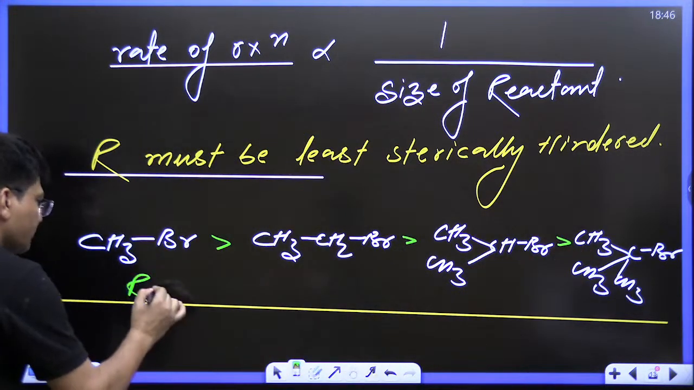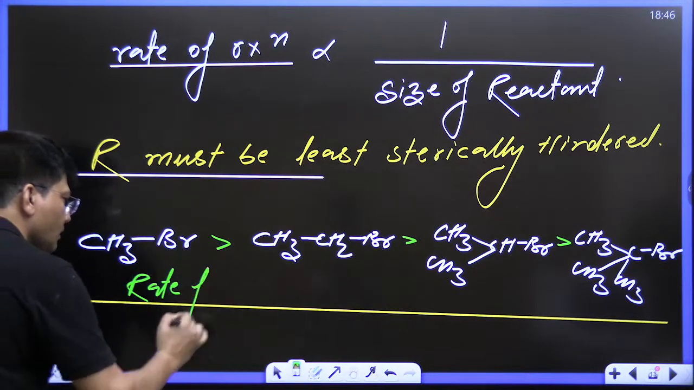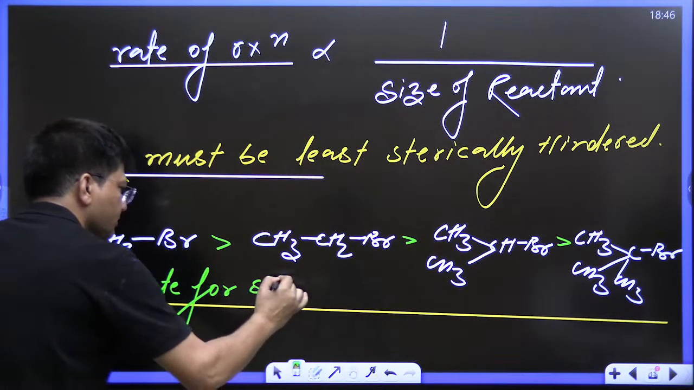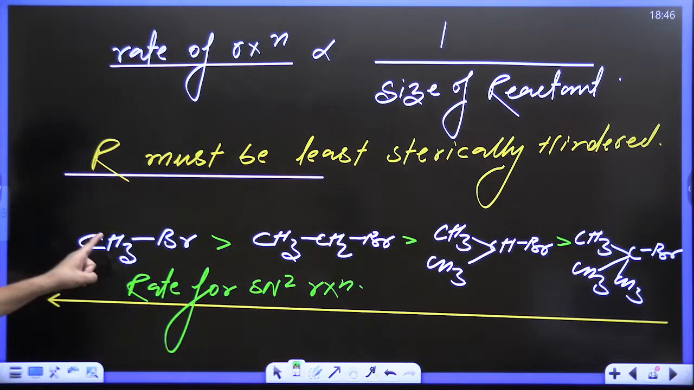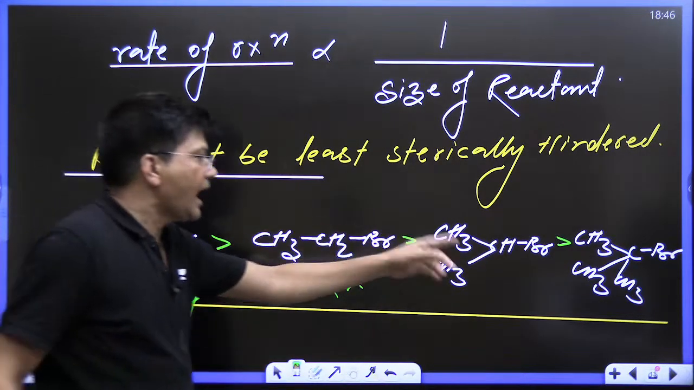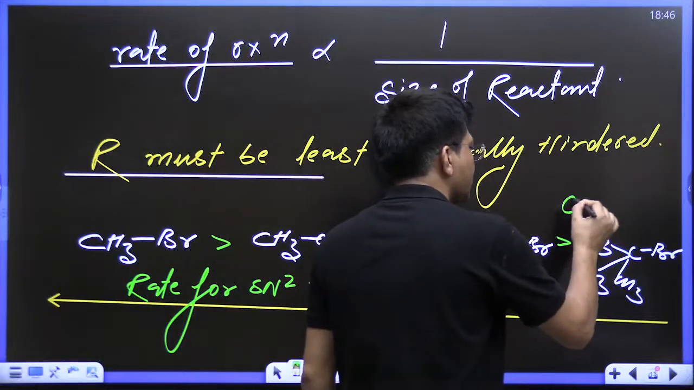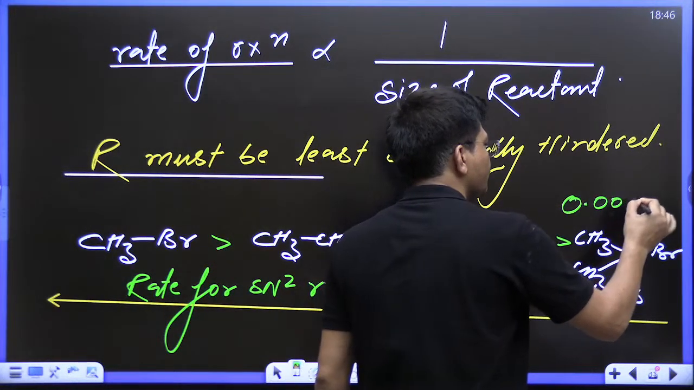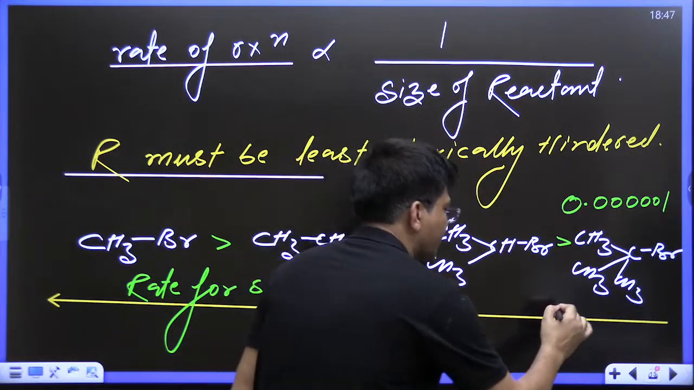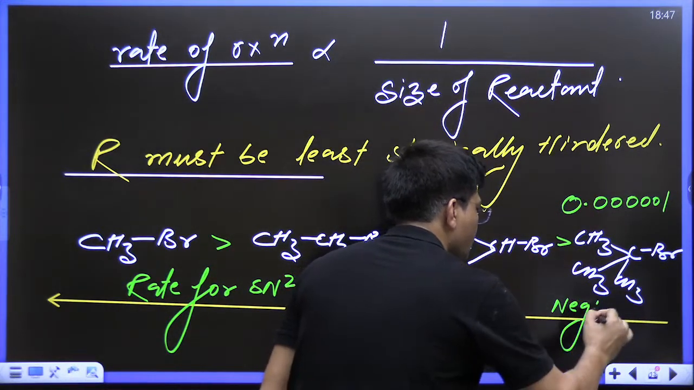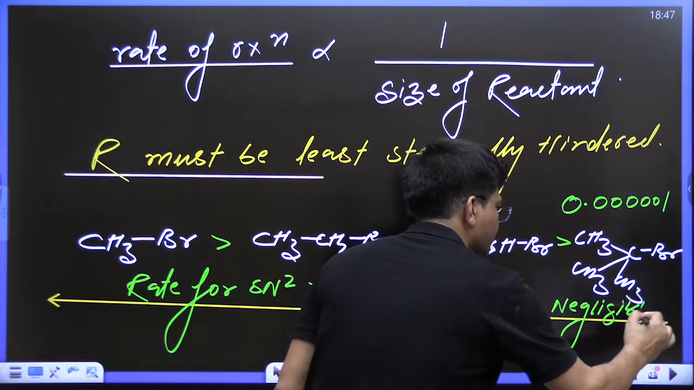Rate for SN2 reaction. Everyone is able to understand? This is least sterically hindered, and here the rate is 0.00001, meaning negligible, no SN2 reaction. There is no SN2 reaction, kids.